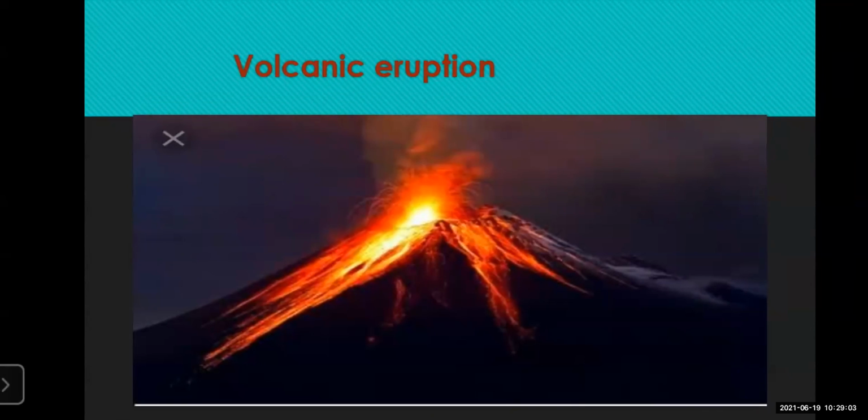Now you can see here in the slide something like a fire, something red, coming out in different forms. You can see the ash over here. You can see a type of fire which bursts out, or you can see the dangerous side in this volcanic eruption, this particular slide. So what is this?